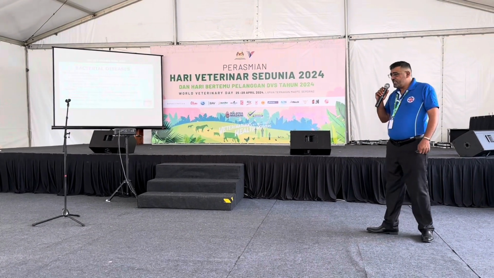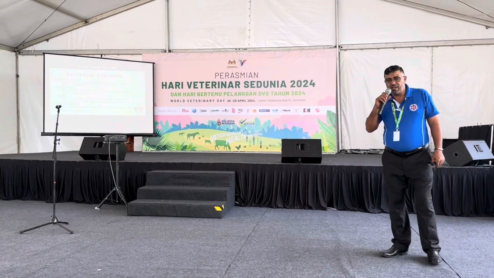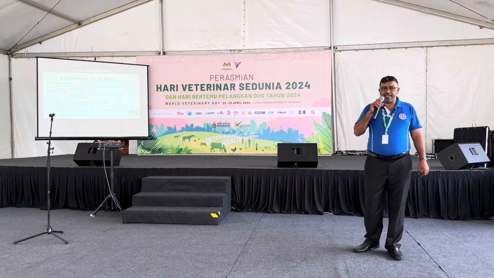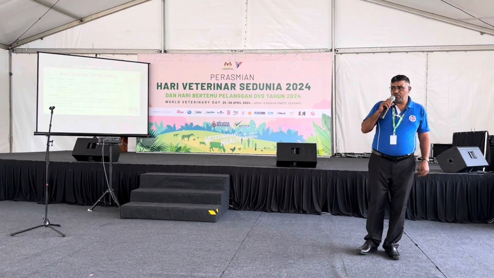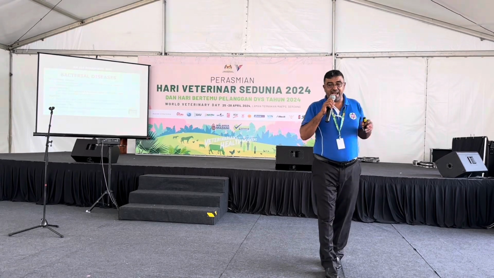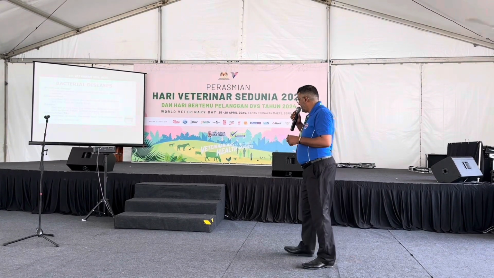Tuberculosis, TB. This is very dangerous, also a zoonotic disease that transmits to humans. For this one, we should take tests from time to time to make sure our animals are healthy and free from tuberculosis. Tuberculosis is a bacterial infection.